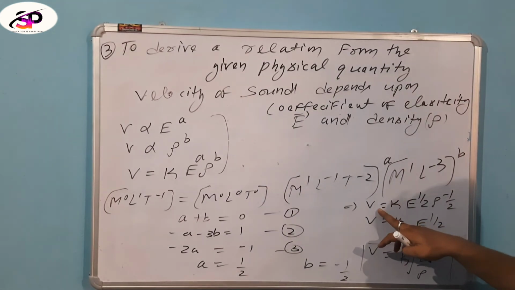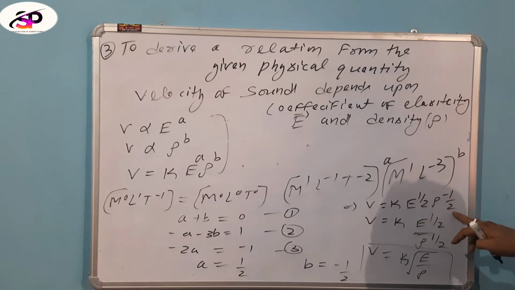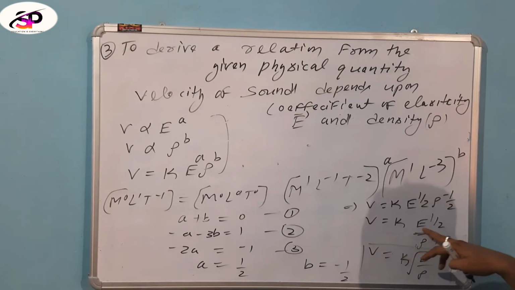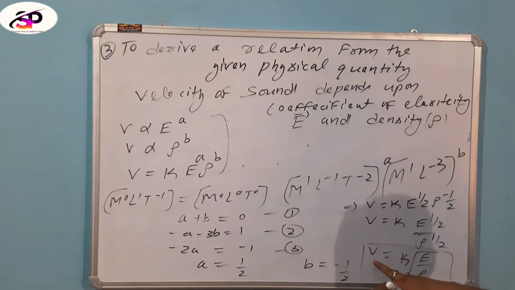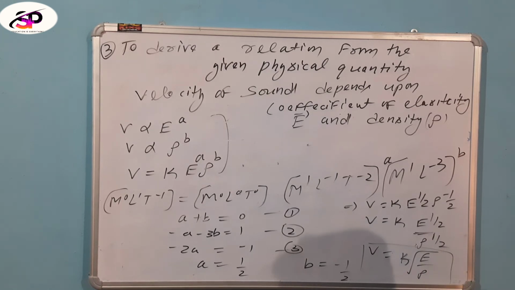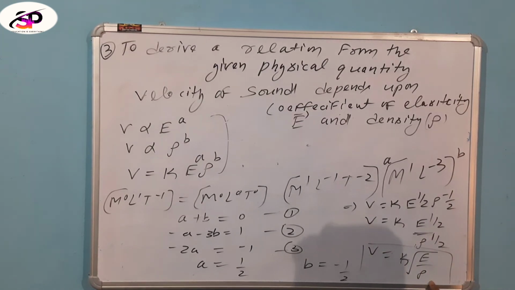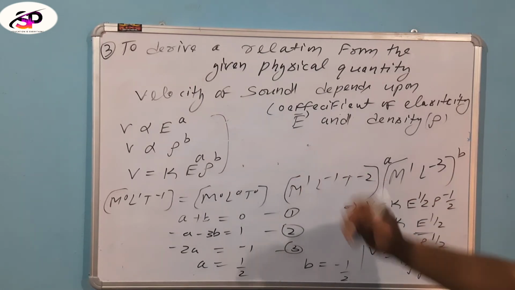Then we write v equals k E to the power 1 by 2, rho to the power minus 1 by 2, then v equals k E to the power 1 by 2 divided by rho to the power 1 by 2, so v equals k times the square root of E by rho. That is the relation for the velocity of sound from the given physical quantities.